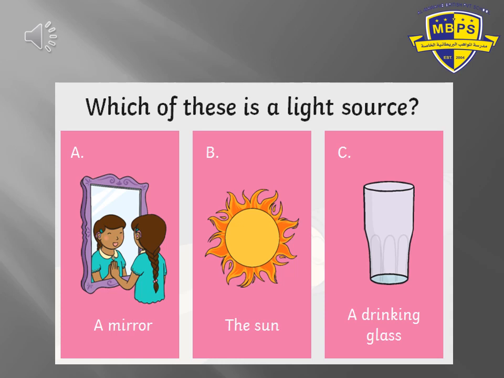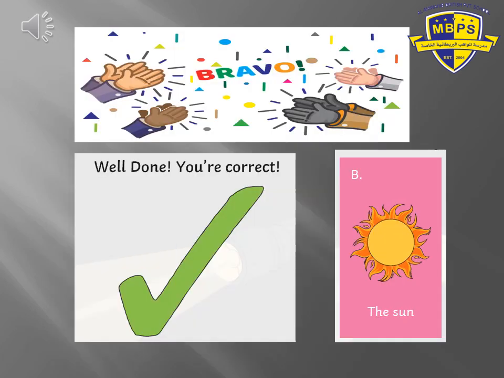Get ready for the countdown. 10, 9, 8, 7, 6, 5, 4, 3, 2, 1, 0. Very good, grade 1. So our correct answer will be the sun. Very good.